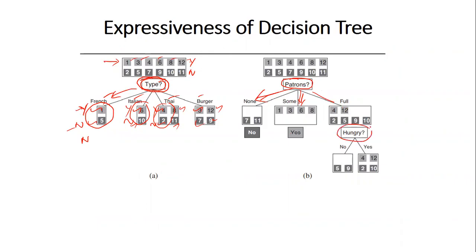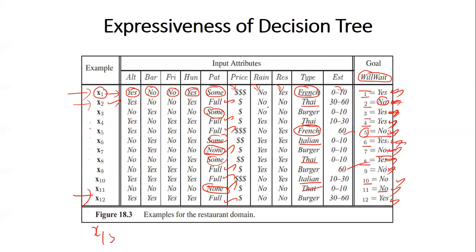Next, you have to choose the next parameter. Again, the next parameter also you should choose such that it will at least identify only some yes or some no. So now when we choose hungry, when the user is not hungry, most probably he waits. Okay, so for the hungry parameter, these are the cases when the user is not hungry. 1, 2, 3, 4, 5. So in 5 places he is not hungry.